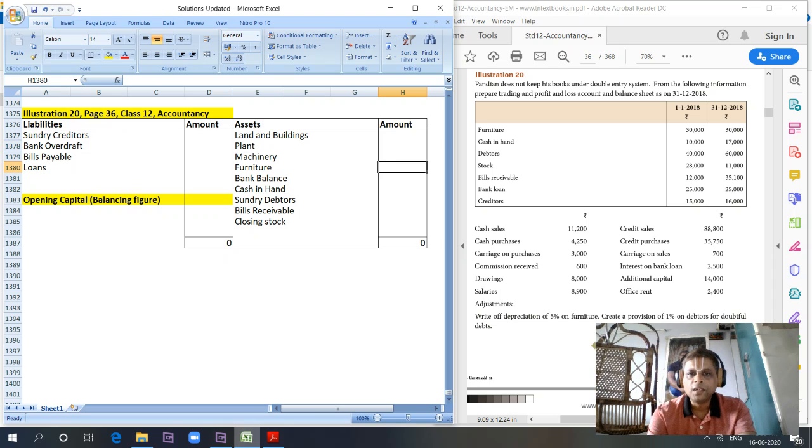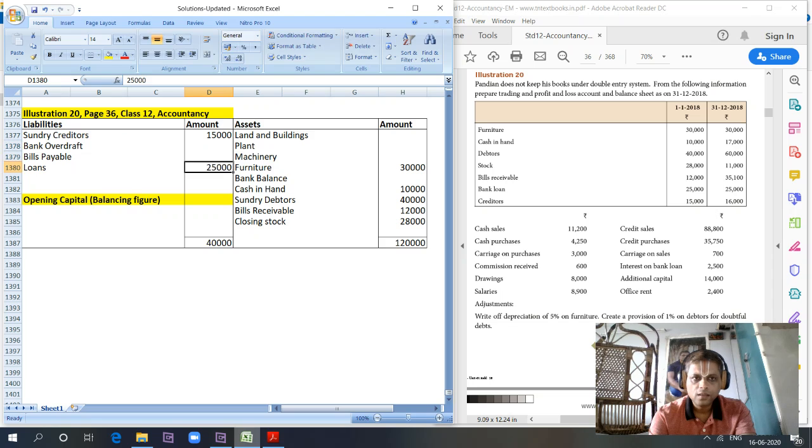Furniture 30,000. Then we have cash in hand 10,000. Then we have debtors 40,000. Sundry debtors 40,000. Then we have stock, which is 28,000. Closing stock 28,000. Then we have bills receivable 12,000. Then we have bank loan 25,000. Then we have sundry creditors such as 15,000.